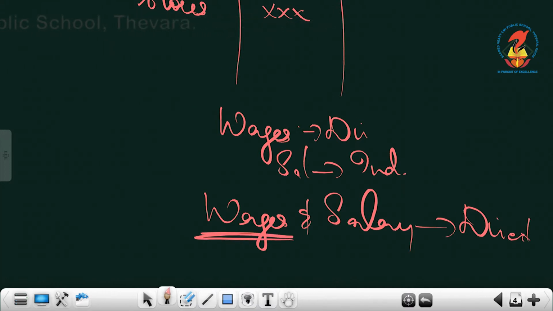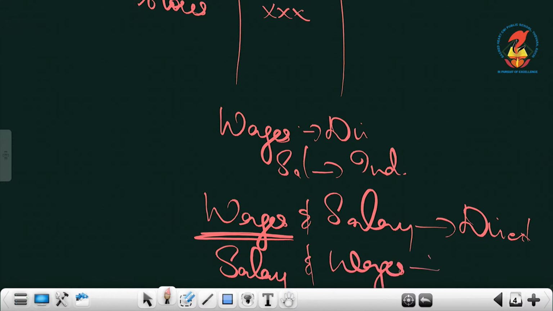If it is given like wages and salary, consider it as direct, whereas if it is given the reverse, salary and wages, then you must take it as indirect. Understood? So you have to see the first word and according to its nature, you have to take it as either direct or indirect. Understood?